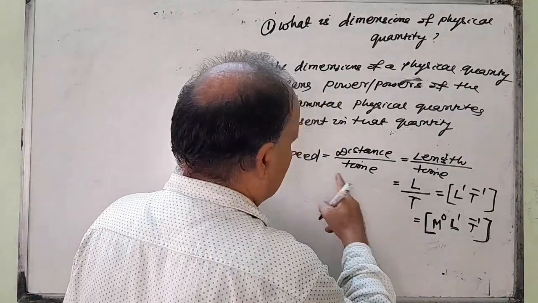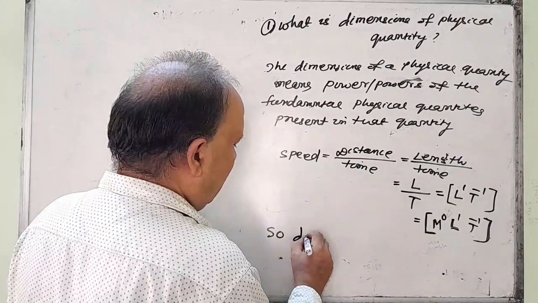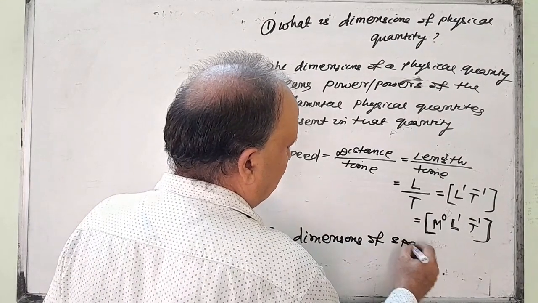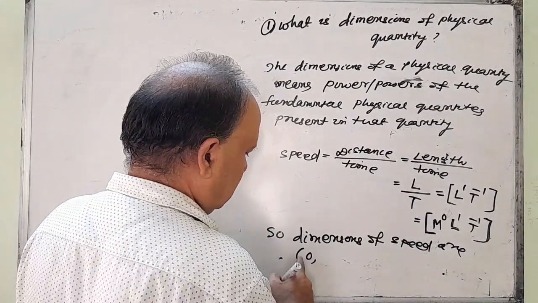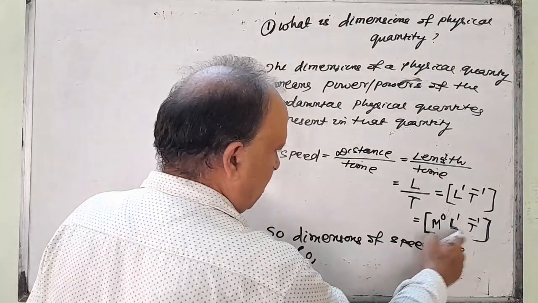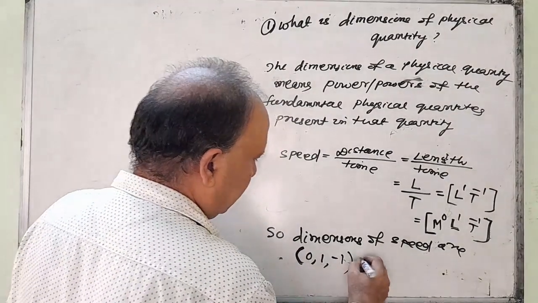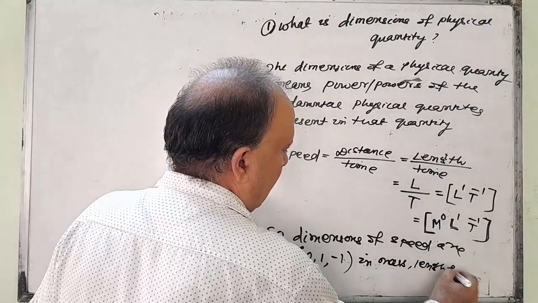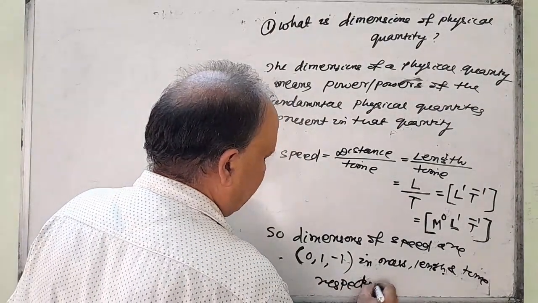So speed is equal to [M^0 L^1 T^-1]. So the dimensions of speed are (0, 1, -1). Here you don't give a comma inside the bracket, but here you give commas, in mass, length and time respectively. We can write like this.